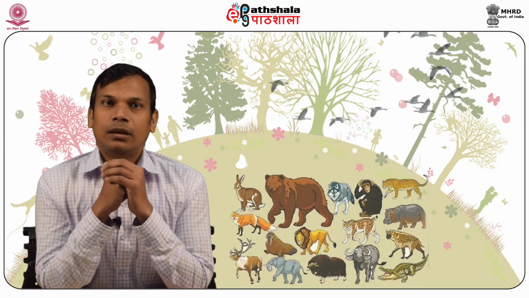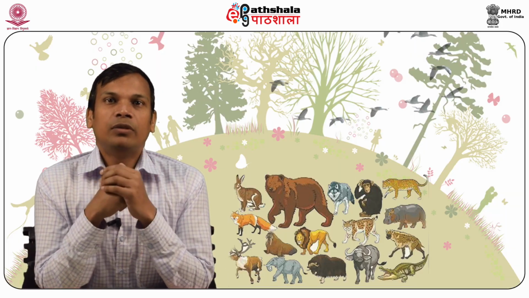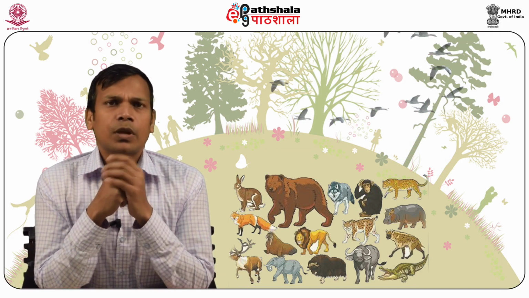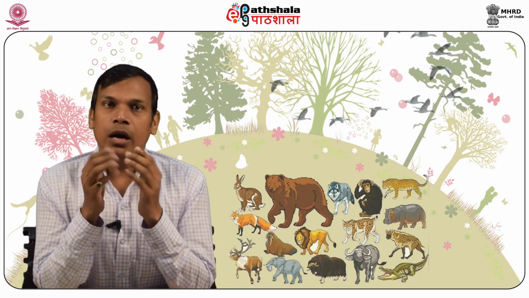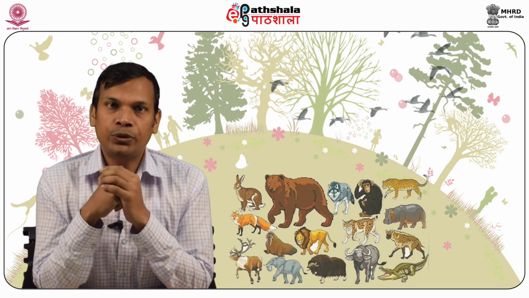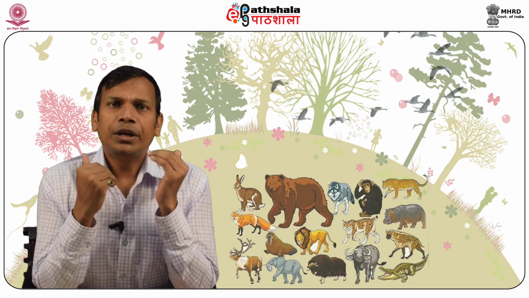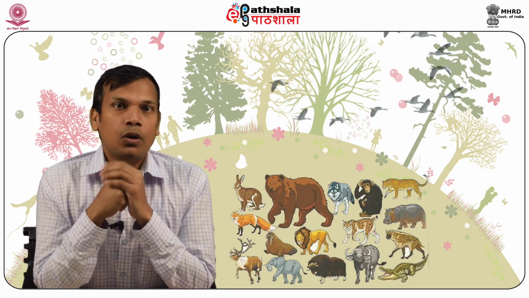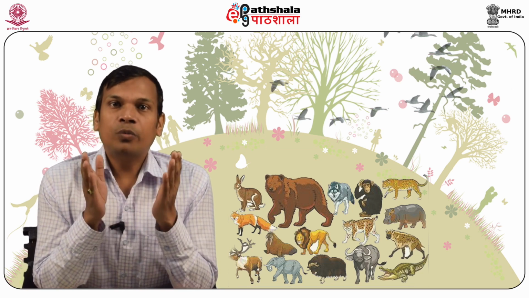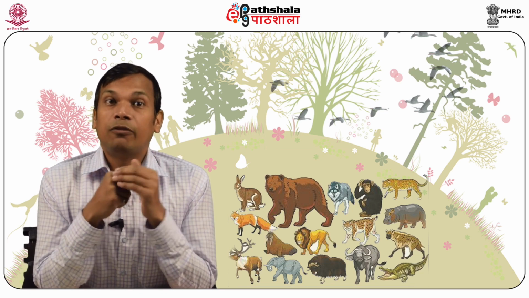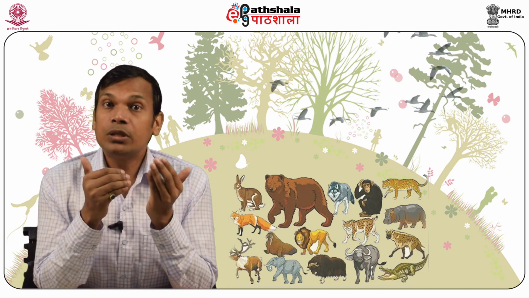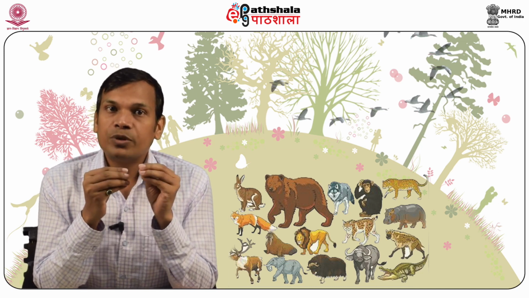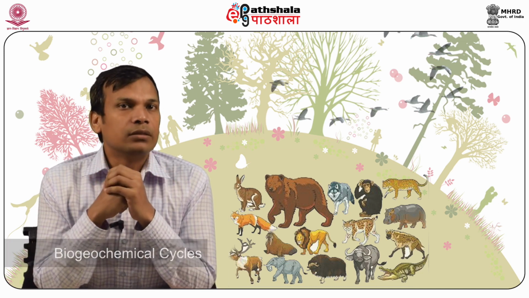So students, let us summarize what we have learned in this module. The chemical elements of life such as carbon, hydrogen, oxygen, nitrogen, etc. are taken up by organisms from the environment to form cellular components and finally returned back to the environment to be used again, which forms biogeochemical cycles.